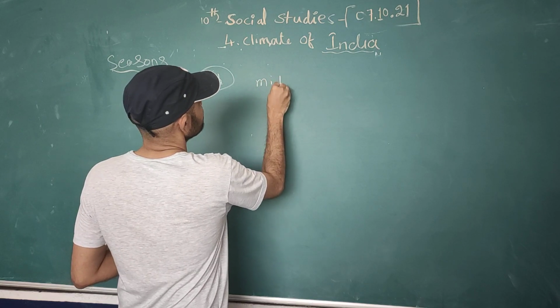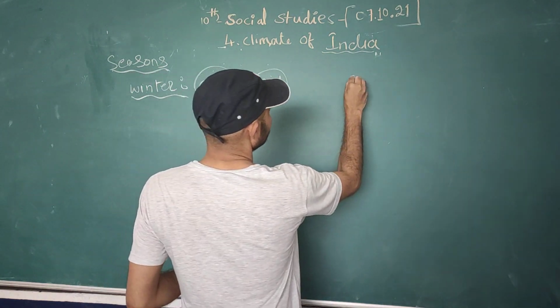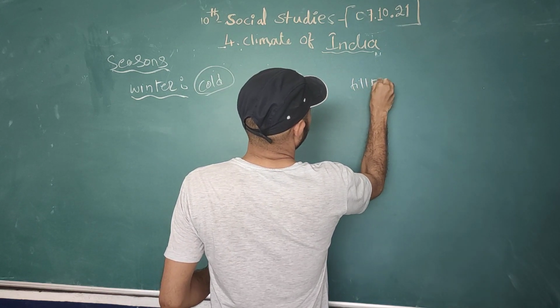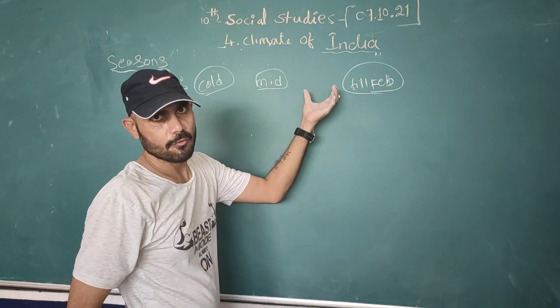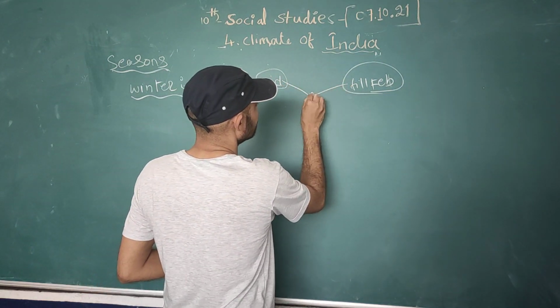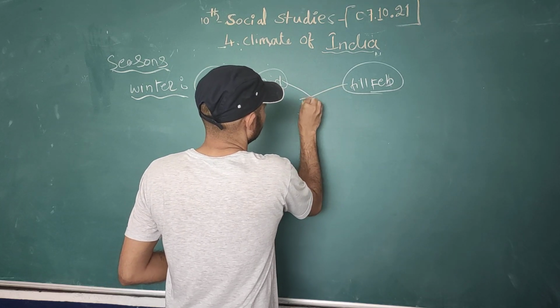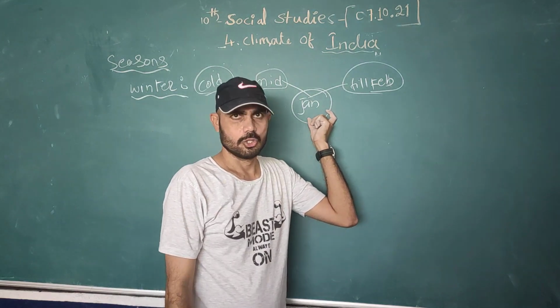It starts from mid November and lasts till February. The coolest month in India in the winter season is January.